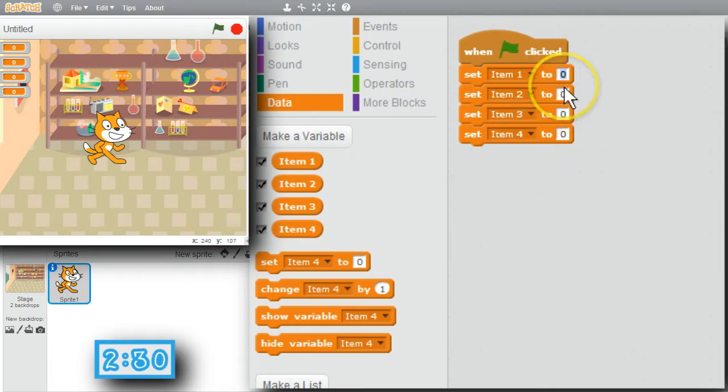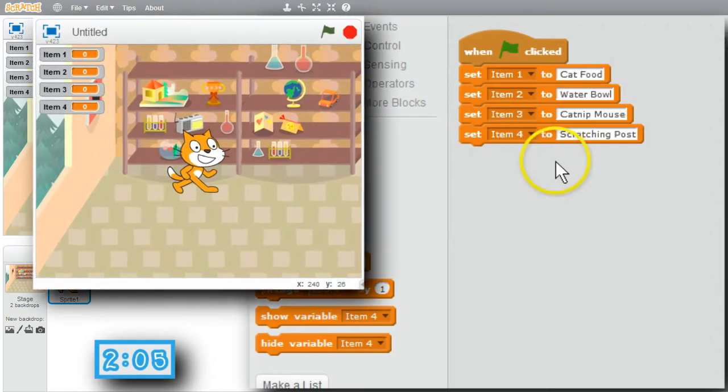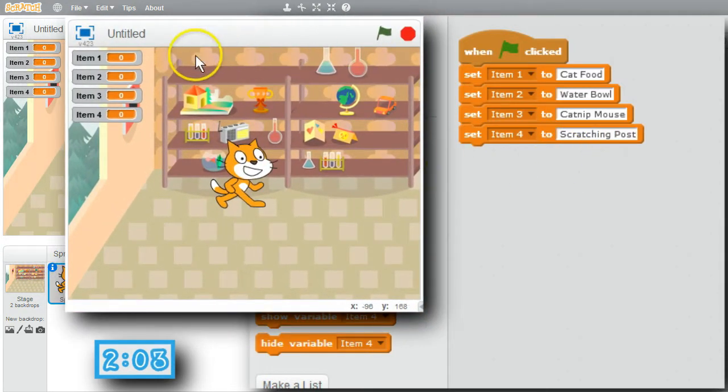I'll make the first item cat food. The second item water bowl. The third item Catnip Mouse. And the fourth one scratching post. If I were to run this, items 1 through 4 would be set to those strings.